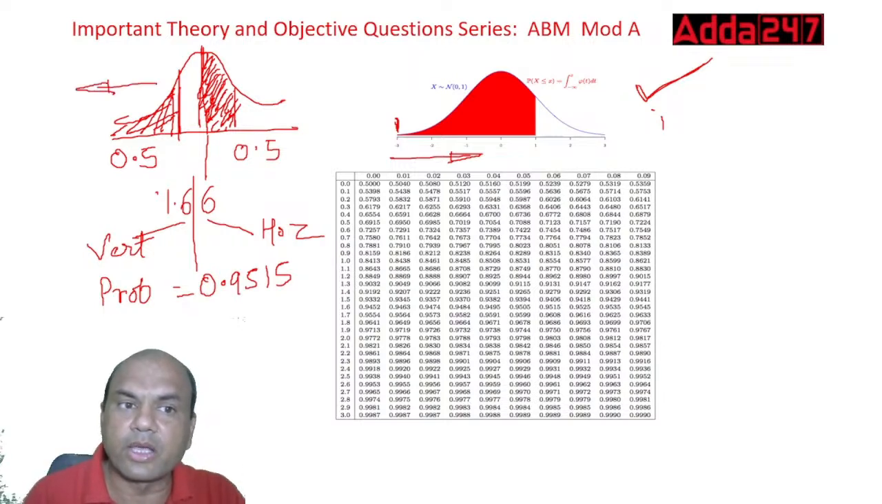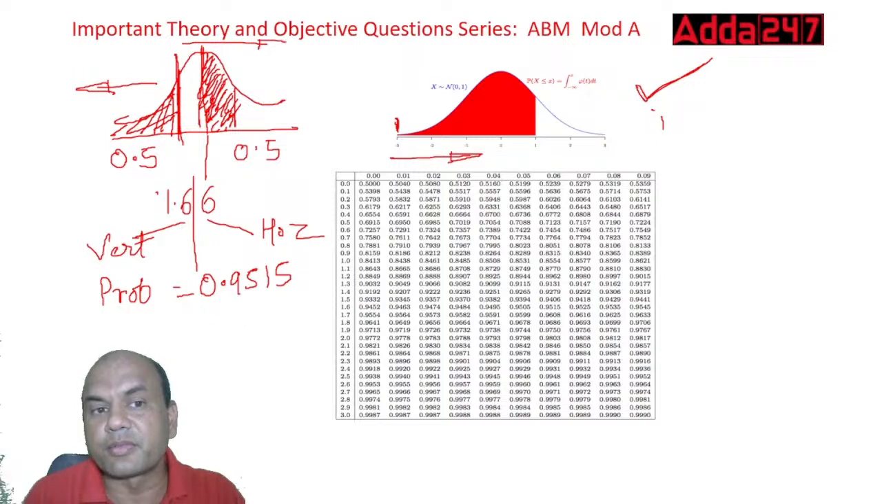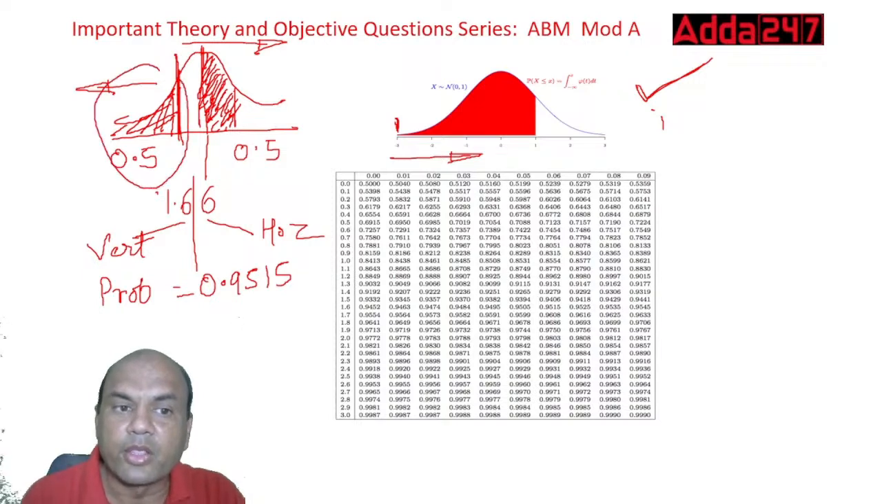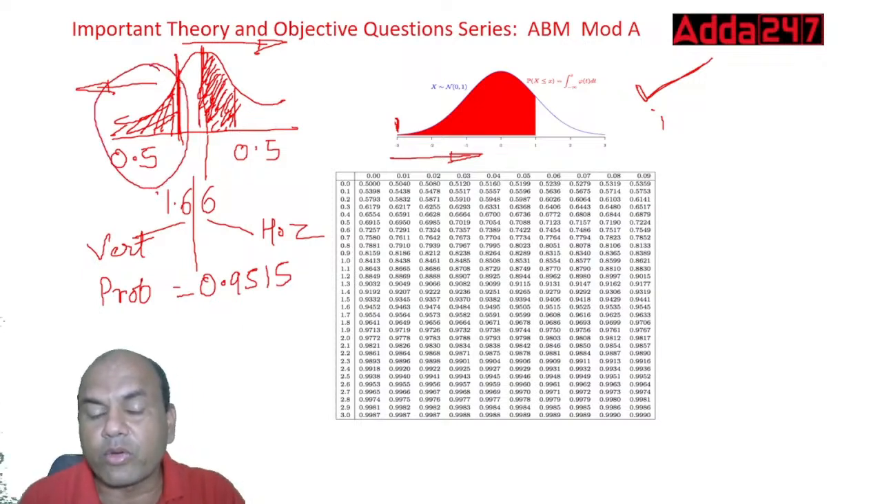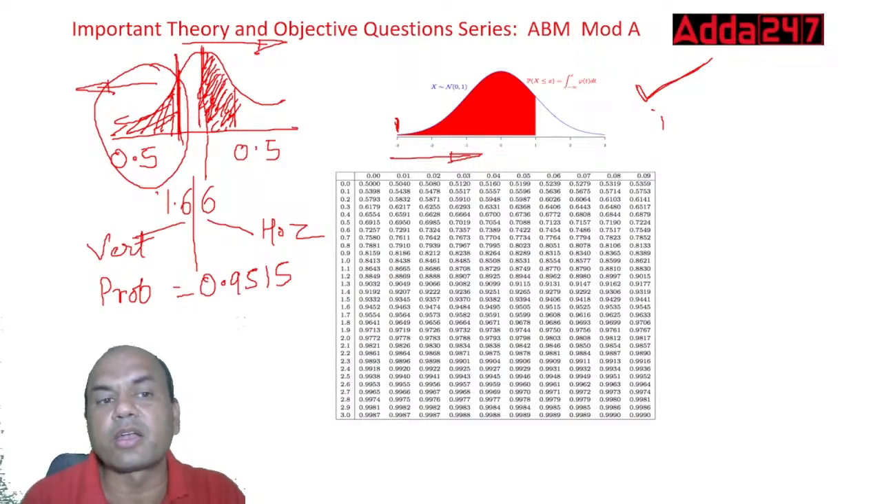This area only I want. This on the left side of this line, I want that, because I want below 1900. If I would have required above 1900, then I would have required this area. But I want below 1900, so I require this part. And what have I got? 0.9515 is the answer which I have got. It means this area only I have got.